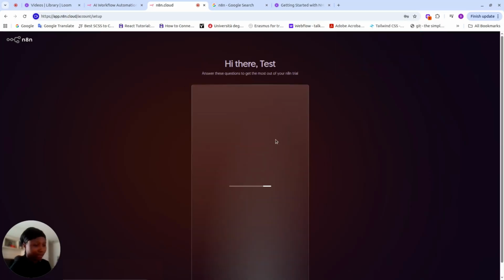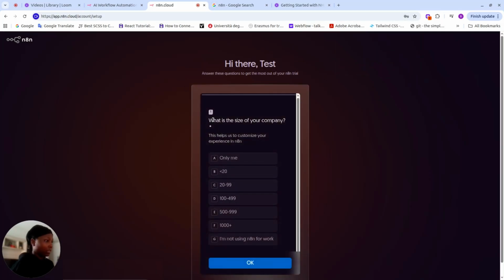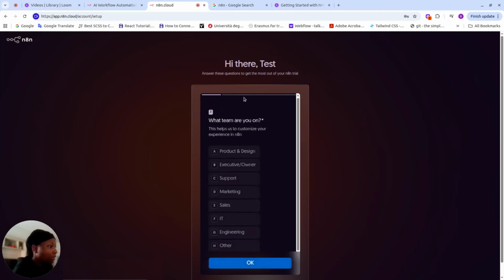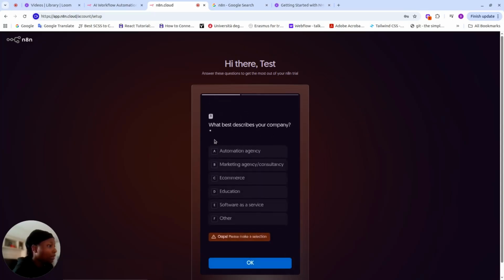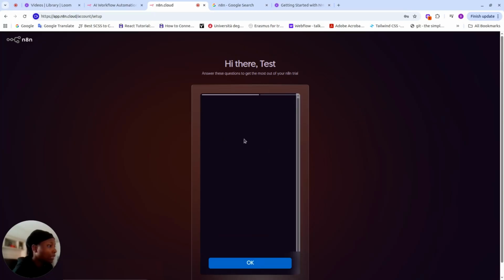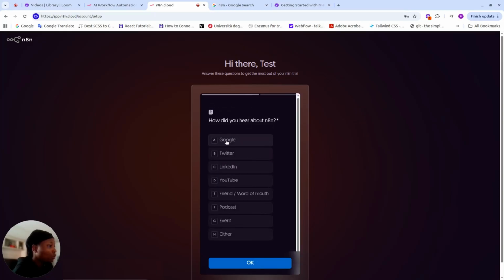It's going to ask you a bunch of questions. This we can go through. This asterisk means that this is important. I just say only me. This is a personal account. Which team am I on? I'm on the engineering team. What describes this? Software as a service. When did you hear about that?